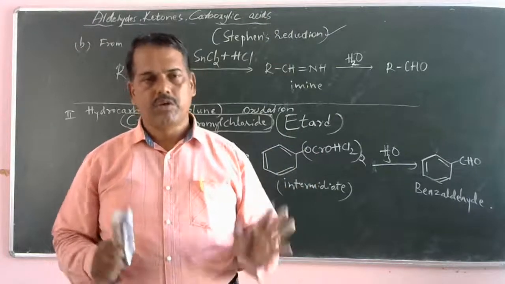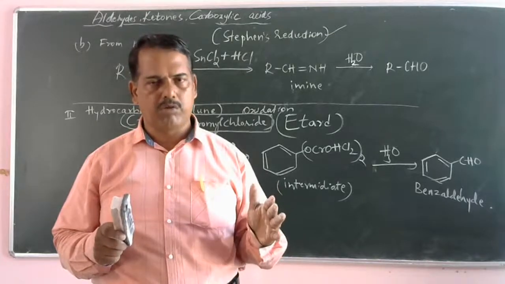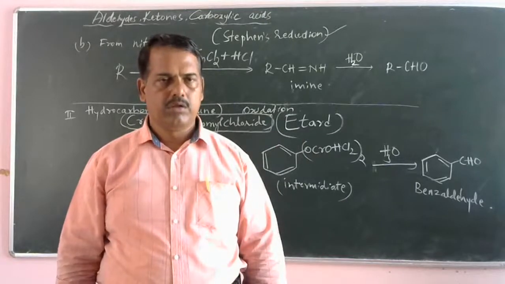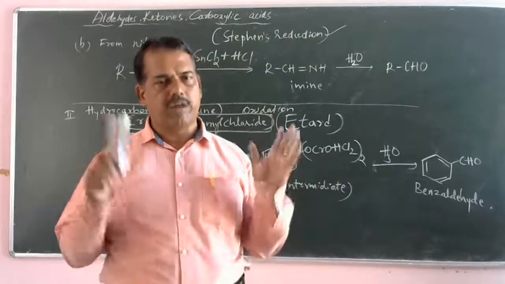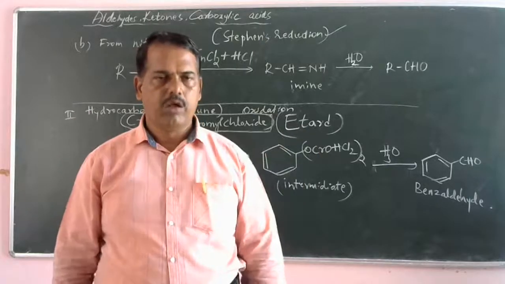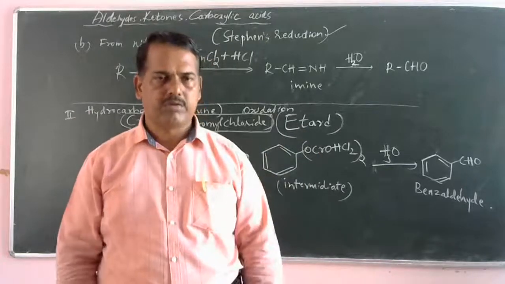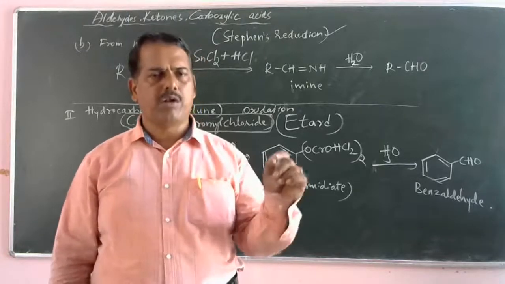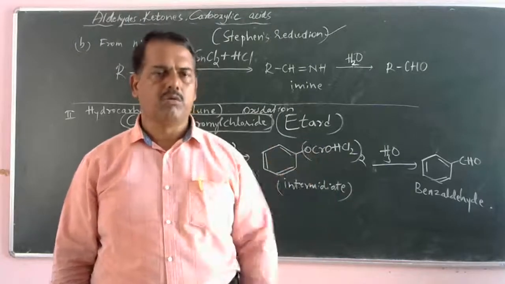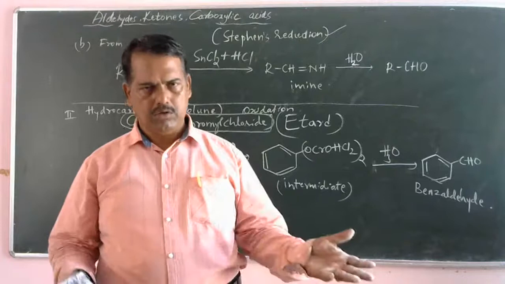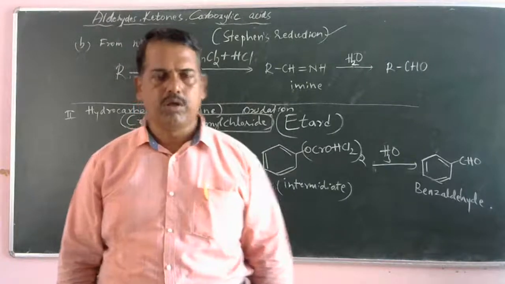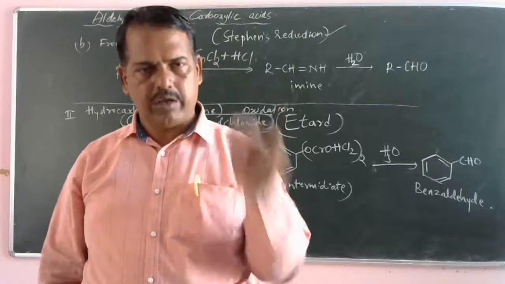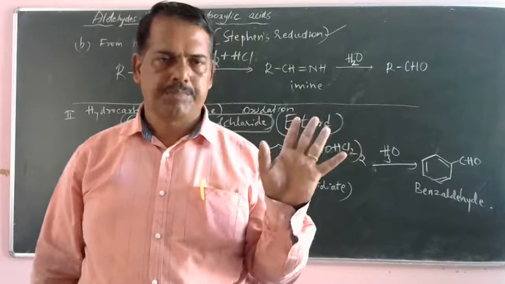Dear students, in this chapter on aldehydes, ketones and carboxylic acids, many named reactions are there, and at least 4 to 5 named reactions can be asked in your annual examination. You have to practice repeatedly. Students answer in the annual examination, but somewhere partly they go wrong, they write wrong, and you will get fewer marks. Be aware, concentrate, study, and write again and again. Easily you can remember. Okay?